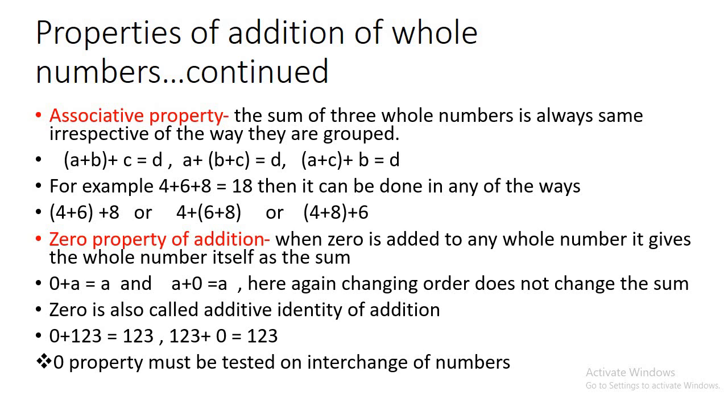Always keep in mind that the zero property must be tested on interchange of numbers. That means first you have to write 0 plus 123, it gives 123, and then you have to interchange 123 and 0. So whenever we are talking about the zero property, for its validity, we must interchange the numbers. If the answer comes the same from both sides, then we can say that the zero property is valid. Otherwise, if on interchanging the answer is different, then the zero property is not valid.